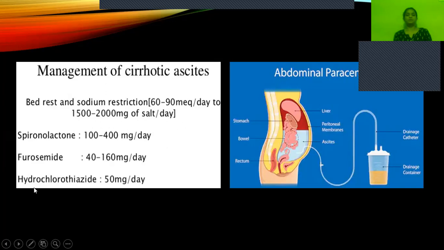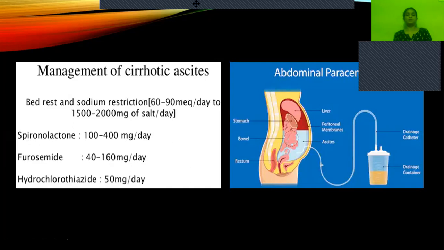And these are the diuretics. To remove the excess water, or to induce diuresis, we give diuretics like spironolactone 100 to 400 mg per day, furosemide 40 to 160 mg per day, and hydrochlorothiazide 50 mg per day can be given. So there is another process.